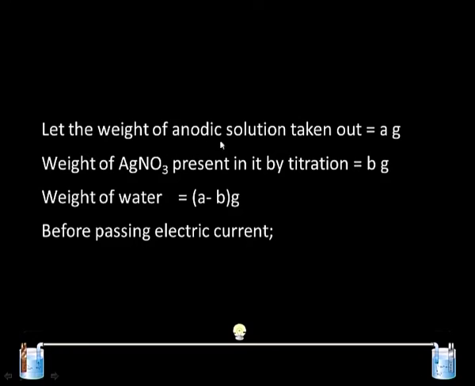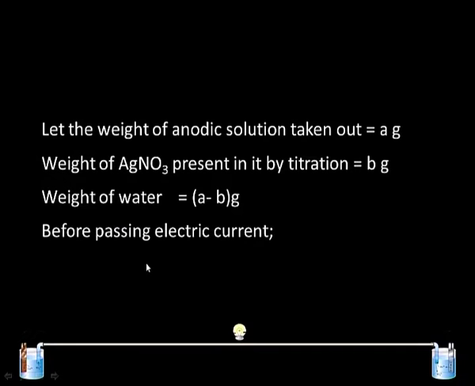When platinum electrodes are used, they are not attacked, and after passing of current we have to do a little bit of calculation to find out the transport number. Let the weight of anodic solution taken out be equal to A. We are using the symbol A, grams. Weight of the silver nitrate present in it by titration is B gram. So, we can get the weight of water if we subtract this: A minus B gram.